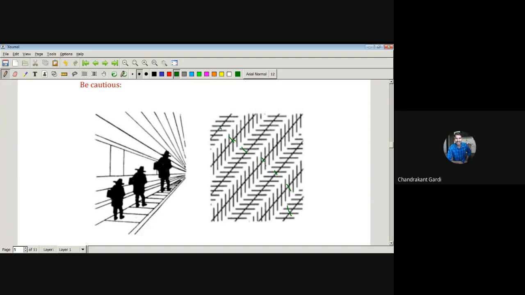Therefore, whenever you are representing data graphically, you have to be cautious. You have to be extra careful that whatever representation you give should not be misinterpreted. That representation should not lead to a wrong conclusion from the data. And therefore, whenever we present graphs, those graphs should give a clear insight about the data. They should not mislead the client.